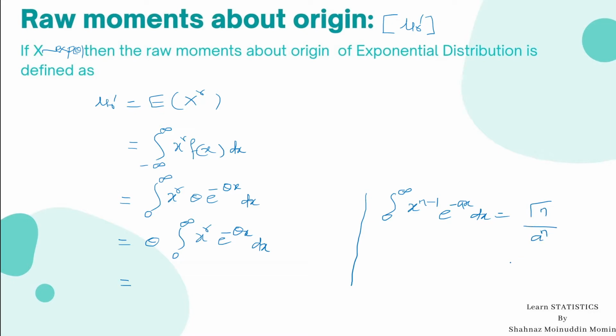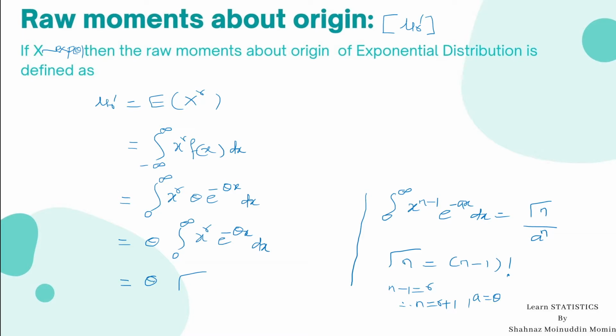This is the gamma integral, with gamma n being n minus 1 factorial. So after comparing, n minus 1 equals r, therefore n equals r plus 1, and a equals theta.